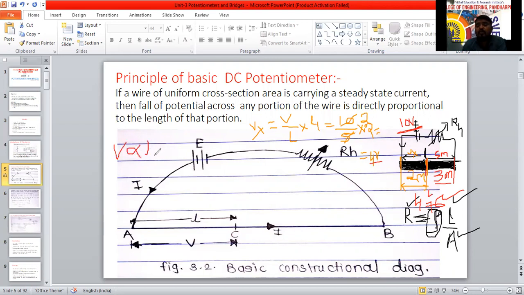So what we are going to prove here now, V is directly proportional to L. We are going to prove here. V is directly proportional to L. The unknown voltage which we are going to measure at that point is directly proportional to the length of the conductor up to that point. We have to prove here now. Before that, I will explain this diagram and all the things. Do you remember that one? How we can prove that one? That one also I will tell now only.